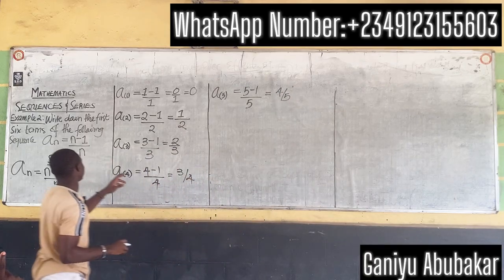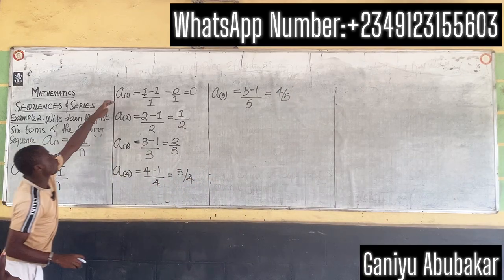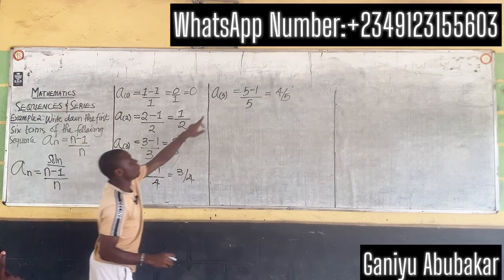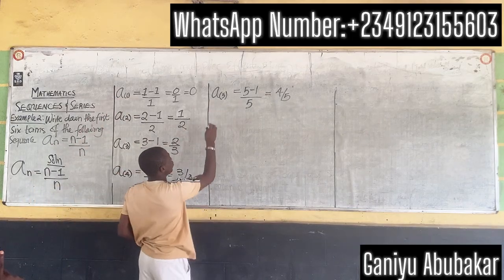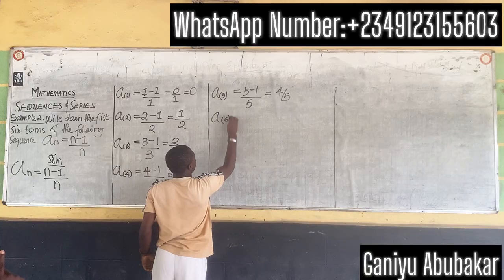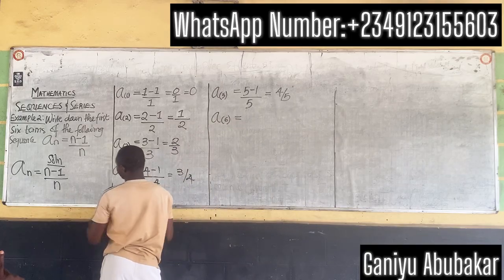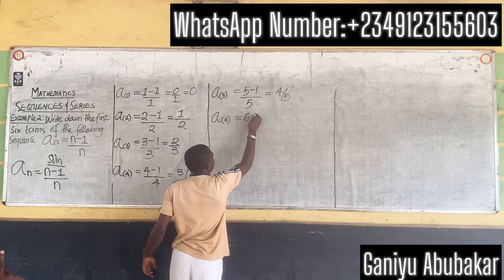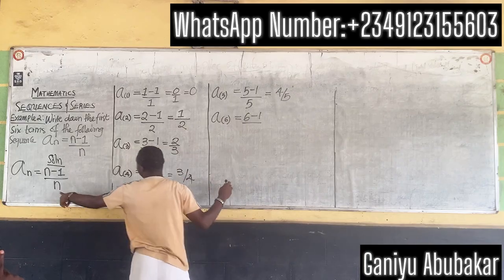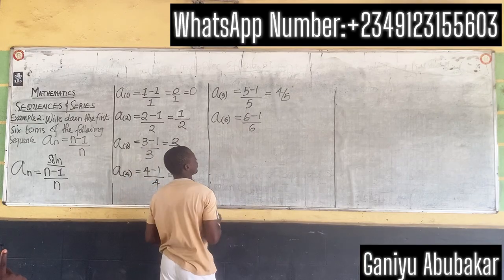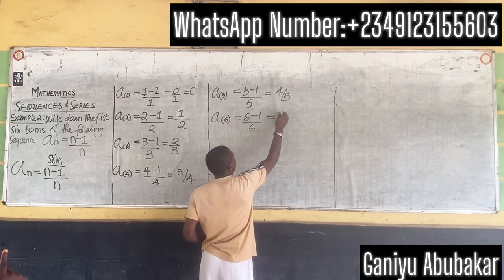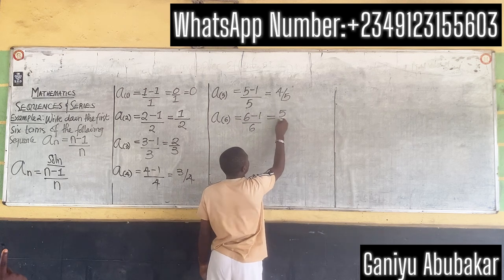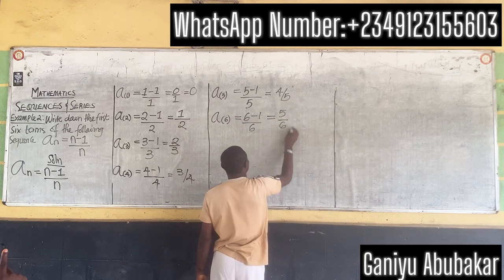So we said this is 6 terms. I've done 1, 2, 3, 4, 5. I have 1 left. So let's do a_6, which gives you 6 minus 1 all over 6. This gives you 5 over 6 as my answer.